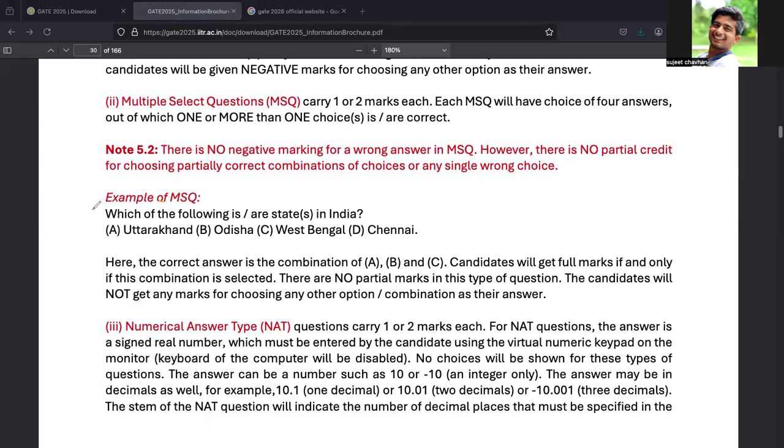So here they have given a type of MSQ. Which of the following are states in India?